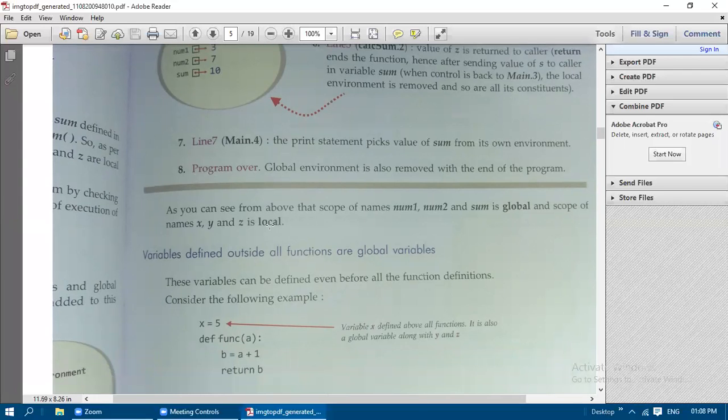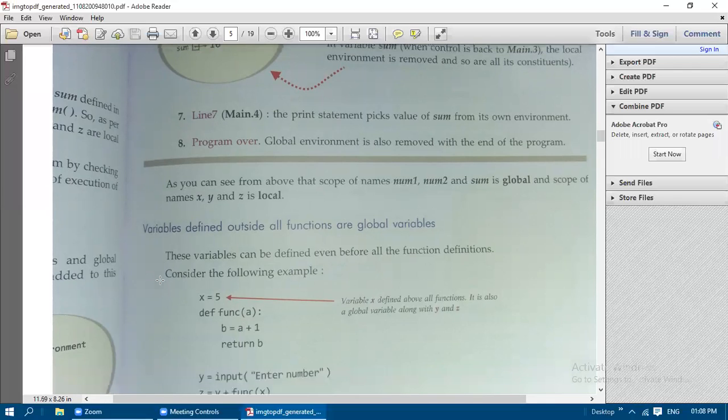Now we have discussed the scope of a variable, that is, which part of the program the name of the variable is valid, legal or accessible. That is known as scope. As you can see from the above, the scope of the names num1, num2 and sum is global. The scope of the names x, y, z is local.